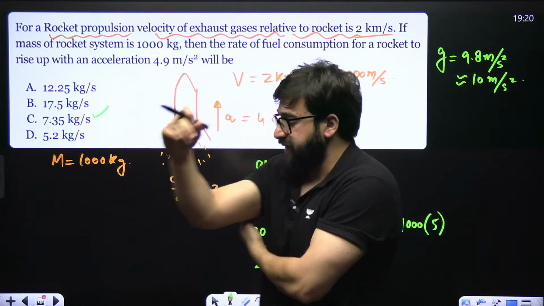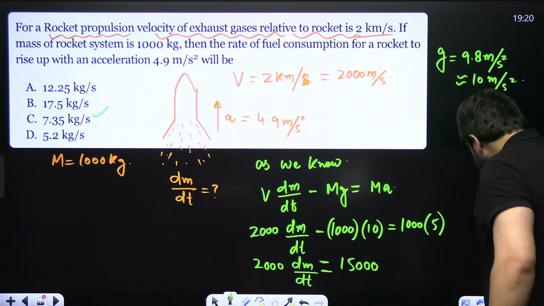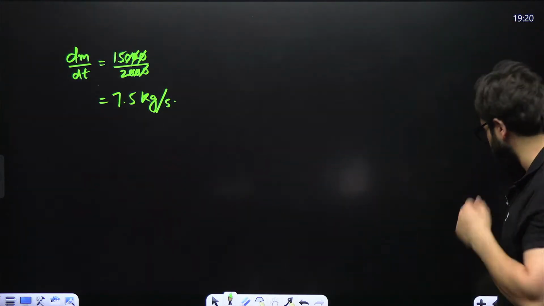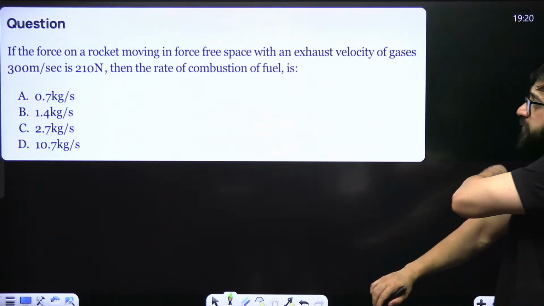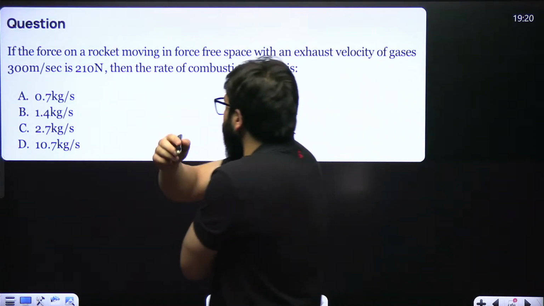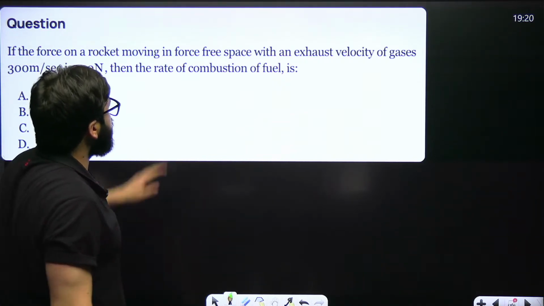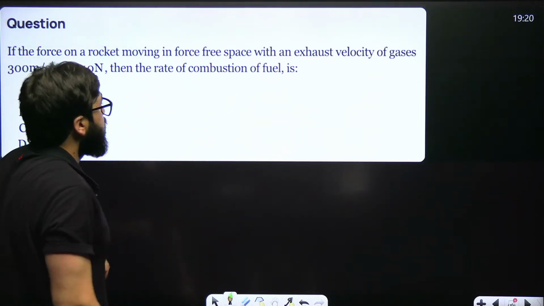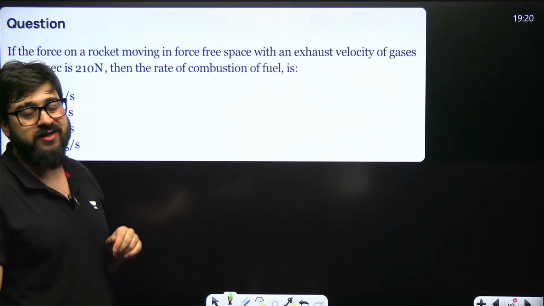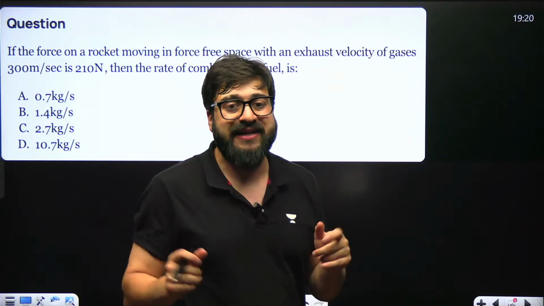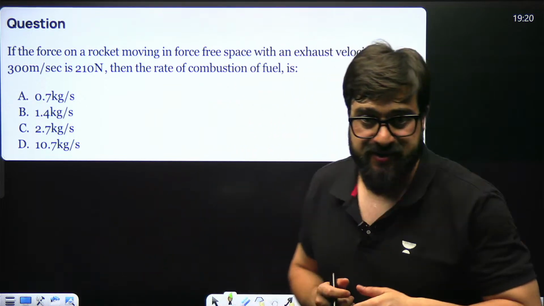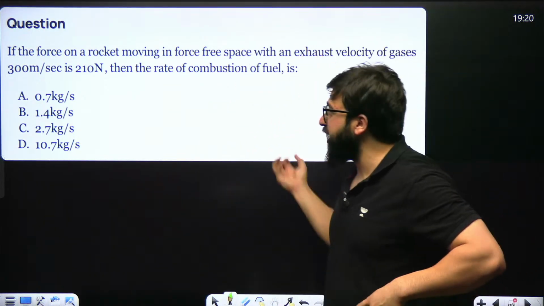Okay, great. Now let's take a look at the next question on a similar topic. If the force on a rocket moving in force-free space... free space means where there is no gravity. It's a gravity-free space, so there is no mg acting on the body.